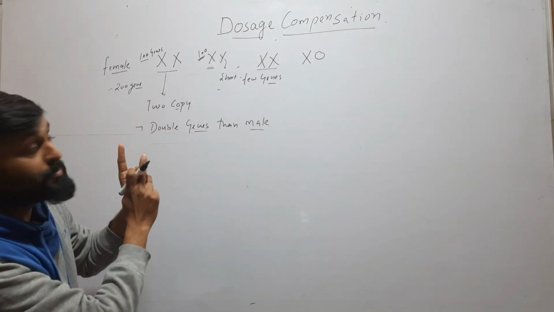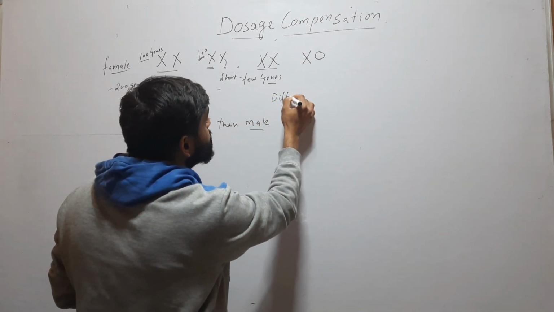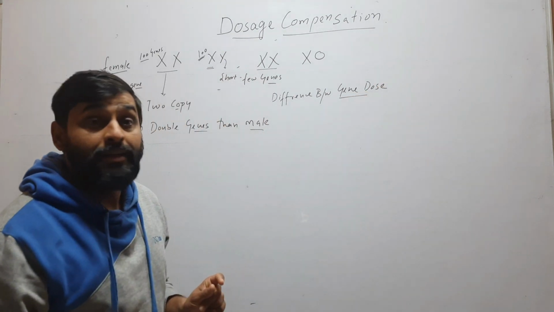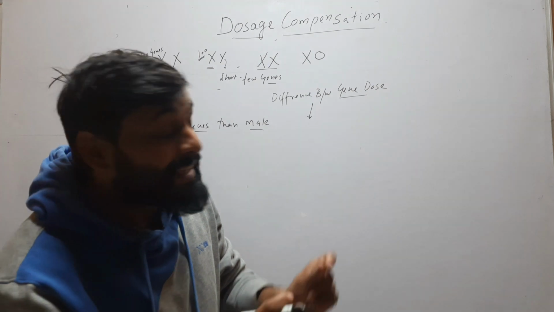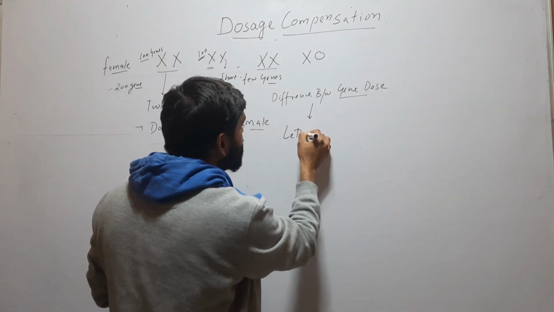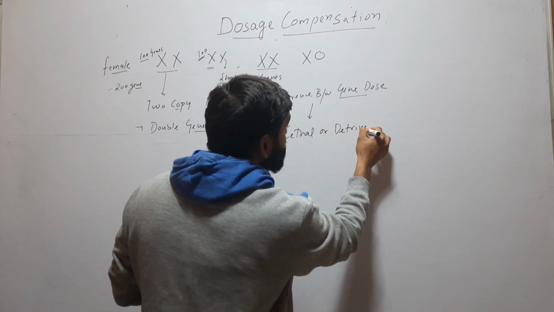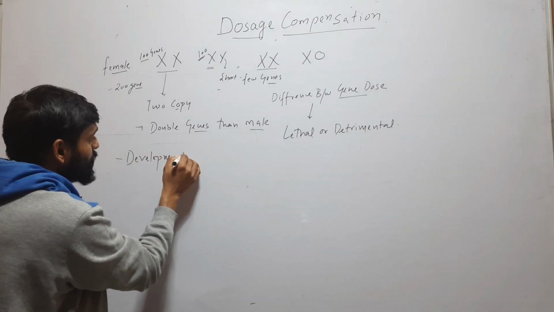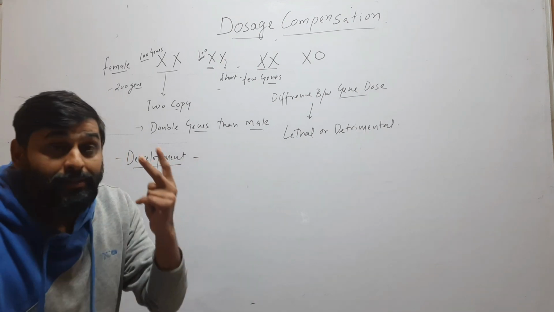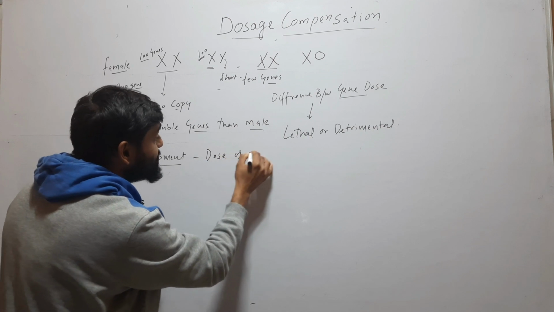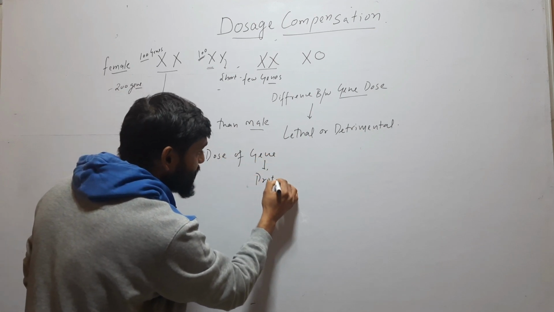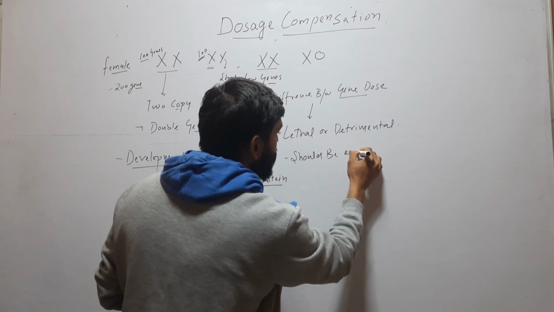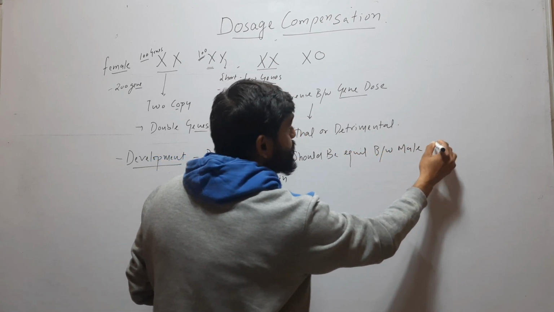So there is a clear difference between gene dose, and this difference between gene dose in male and female can be lethal or detrimental, because during development the dose of the gene will produce protein, or you can say the dose of protein, since gene product is protein, should be equal between male and female.